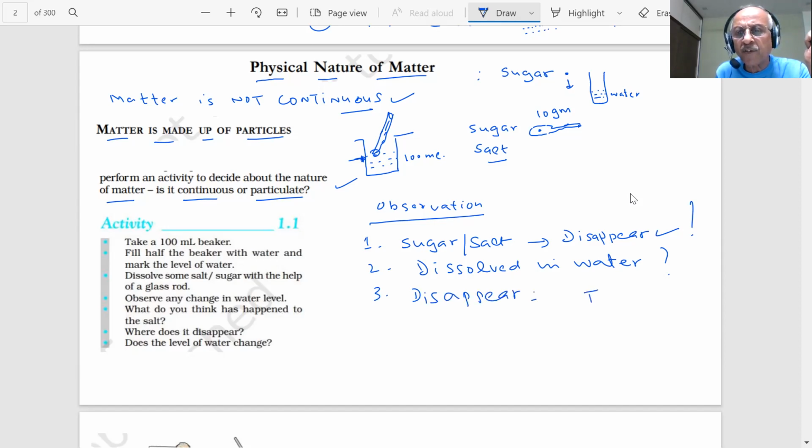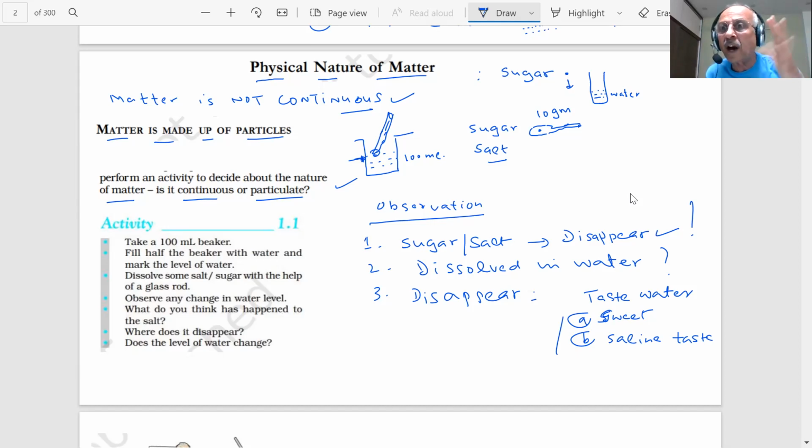If I taste the water, student, if it is sugar, it will be sweet in taste, and for salt it will have a salty, saline taste. What does it prove, student? That sugar and salt are still present in the water. They are present in the water, but they are not visible to us now.